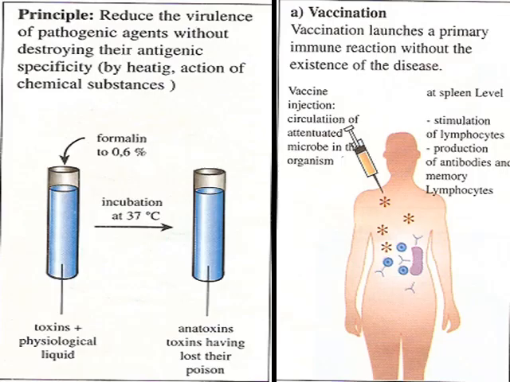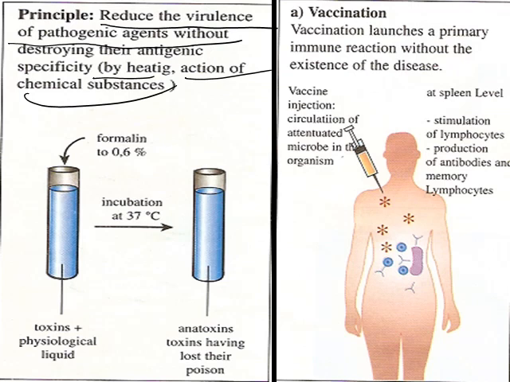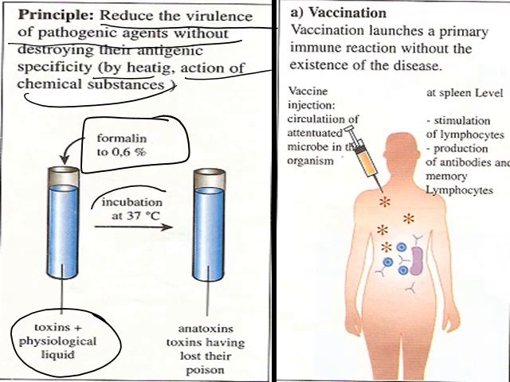Now we move to the principle of vaccination. What is the principle of vaccination? It is to reduce the virulence of pathogenic agents without destroying their antigenic specificity. How can we do this? Either by heating or by the action of some chemical substances. For toxins, we add physiological liquids including formalin, about 0.6%, with incubation at 37 degrees Celsius, and we get toxins having lost their poison.